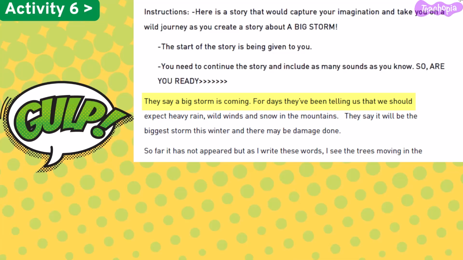They say a big storm is coming. For days, they've been telling us that. We should expect heavy rain, wild winds, and snow in the mountains. They say it will be the biggest storm this winter and there may be damage done. So far, it has not appeared, but as I write these words, I see the trees moving in the wind and the sky is dull.